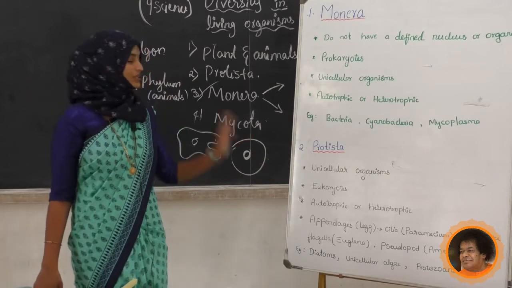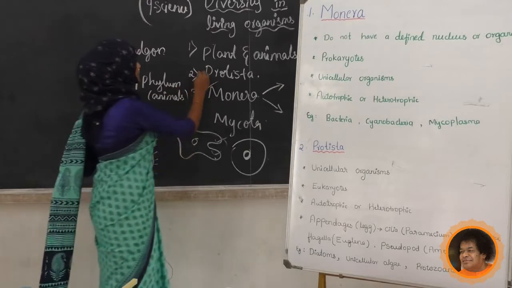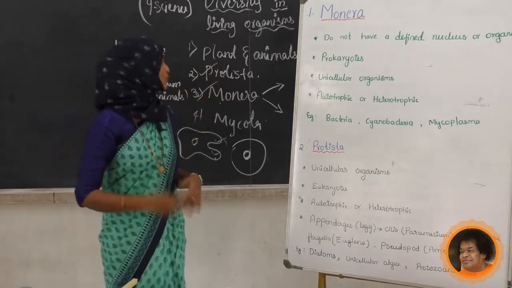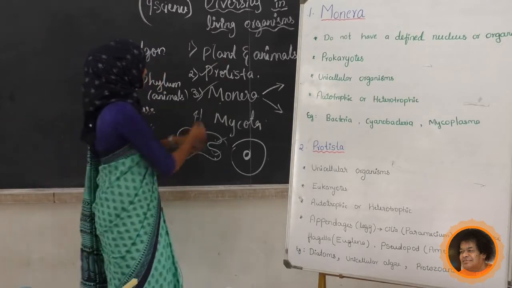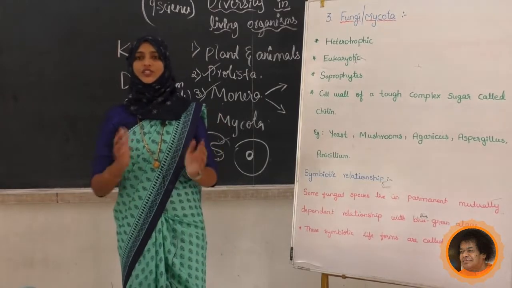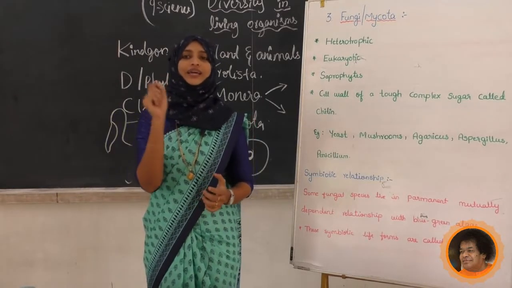This is all about the Protista. So we have completed Monera and Protista. Next we will move to the next kingdom, that is Mycota. Yes, next we will move to the third kingdom, kingdom Mycota.